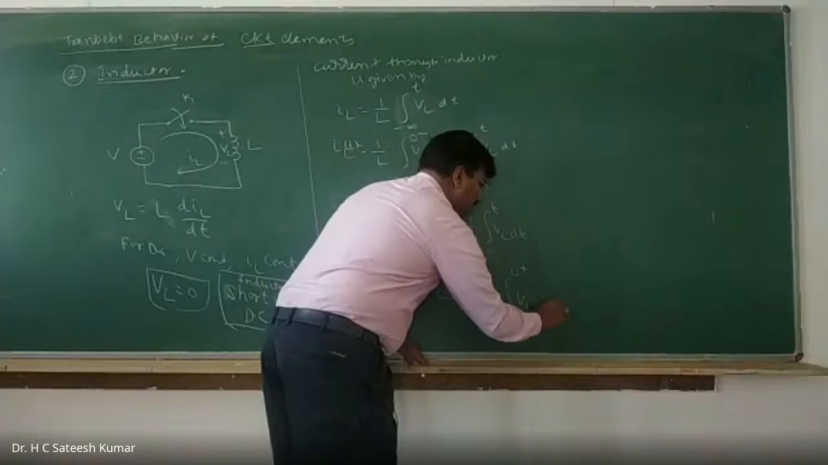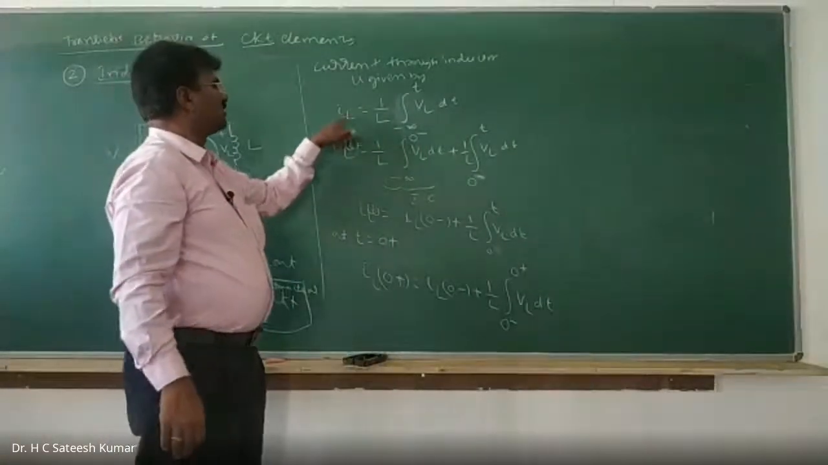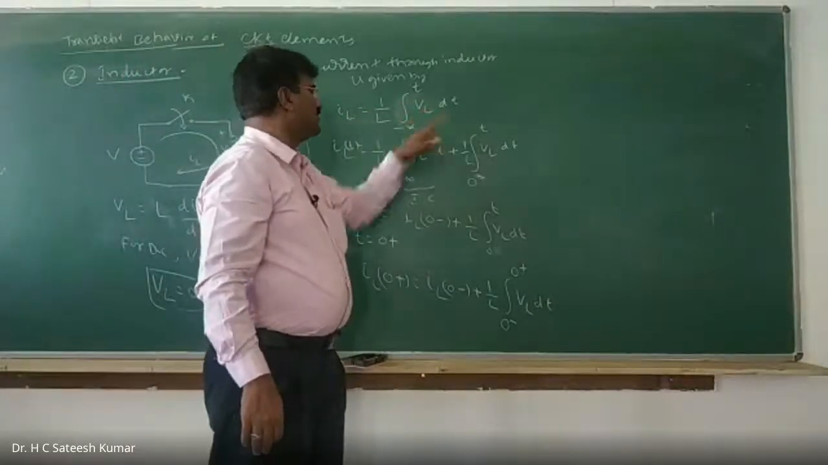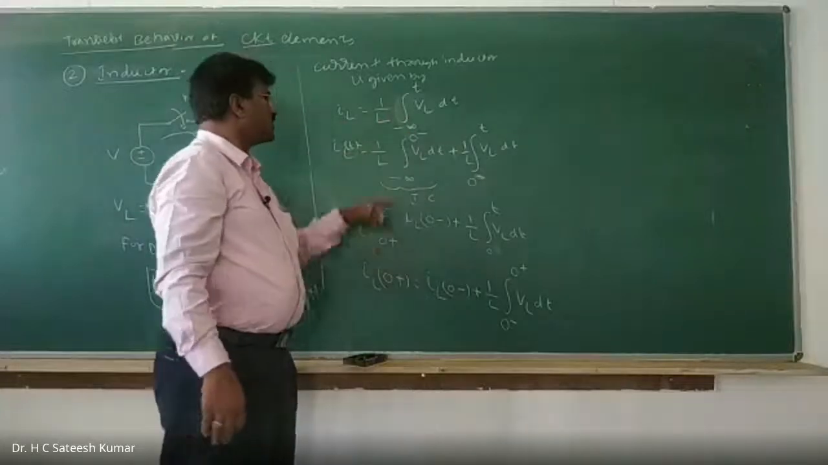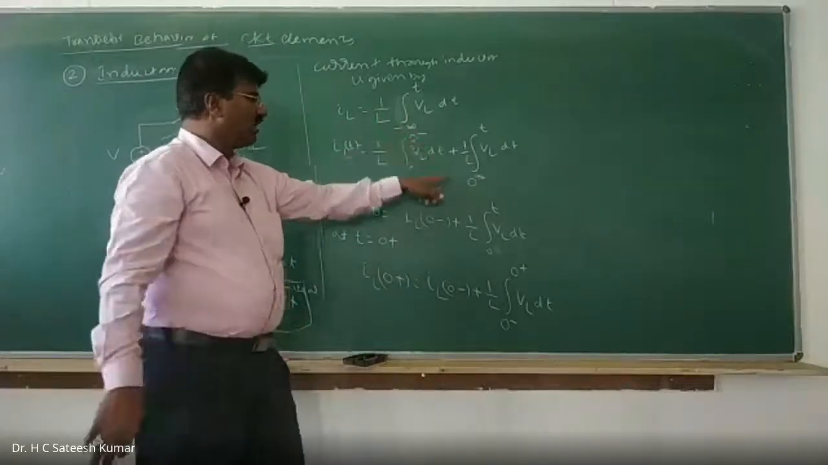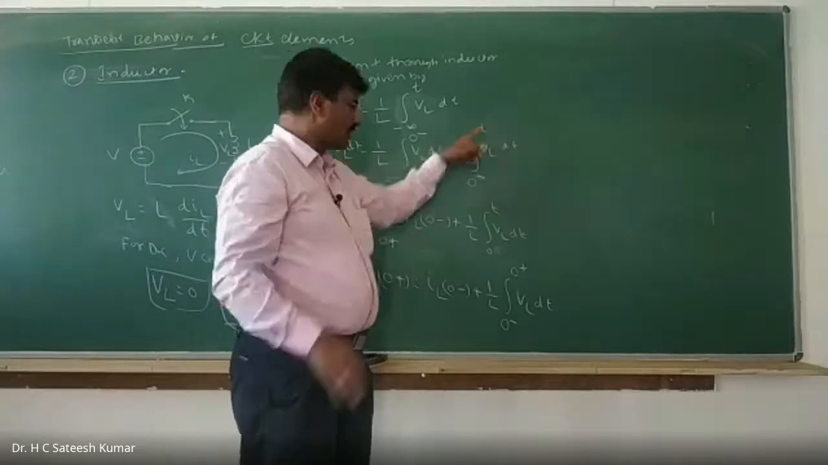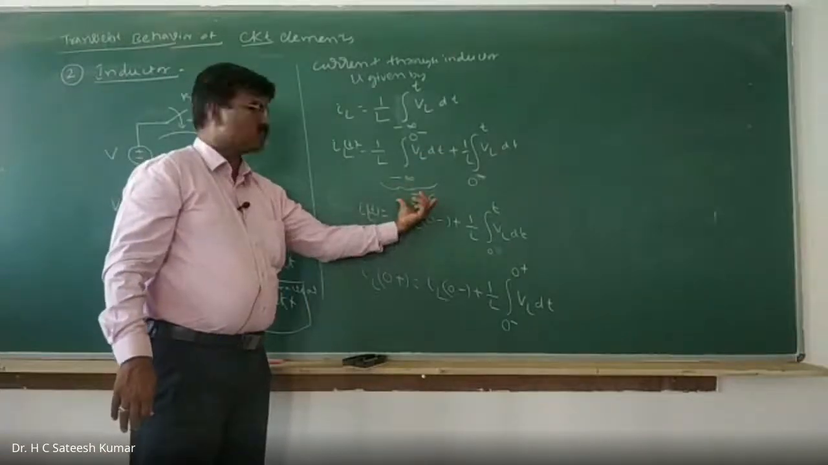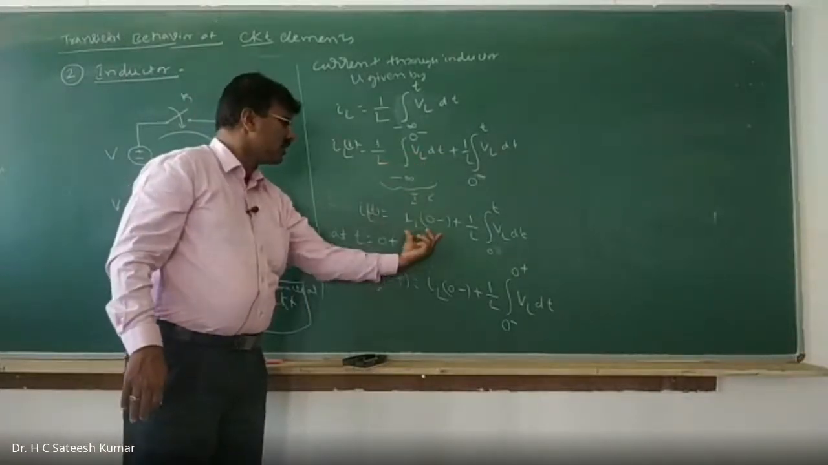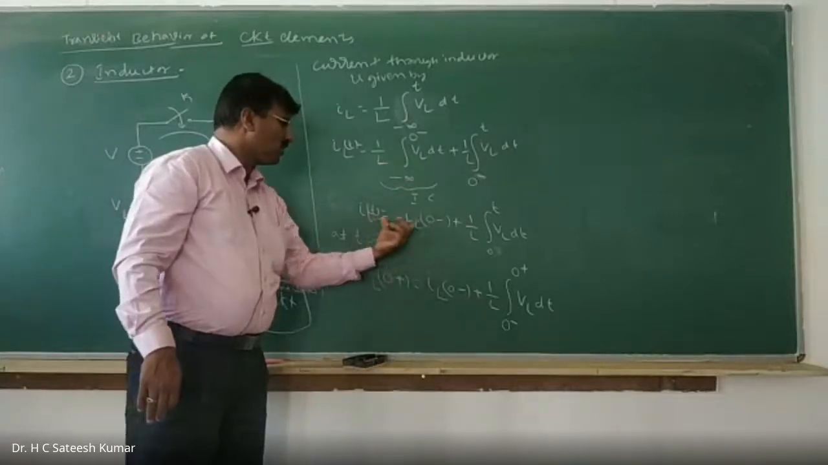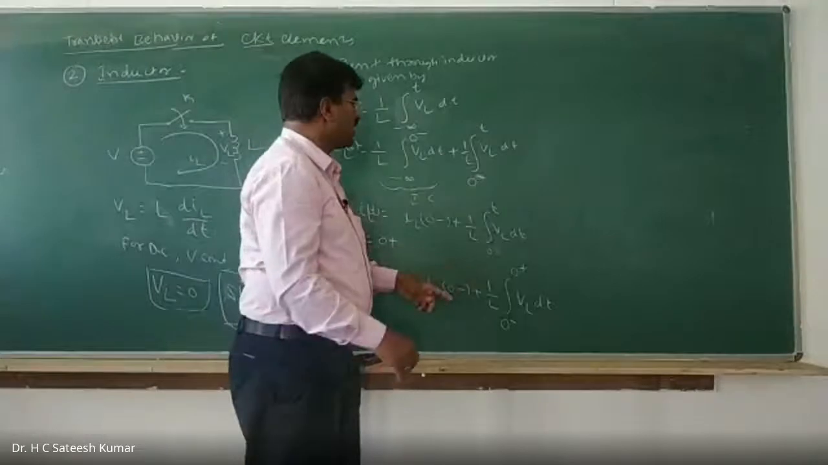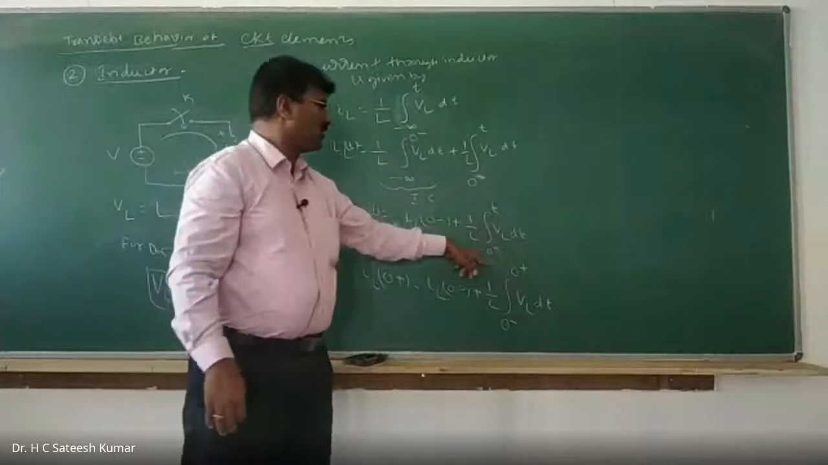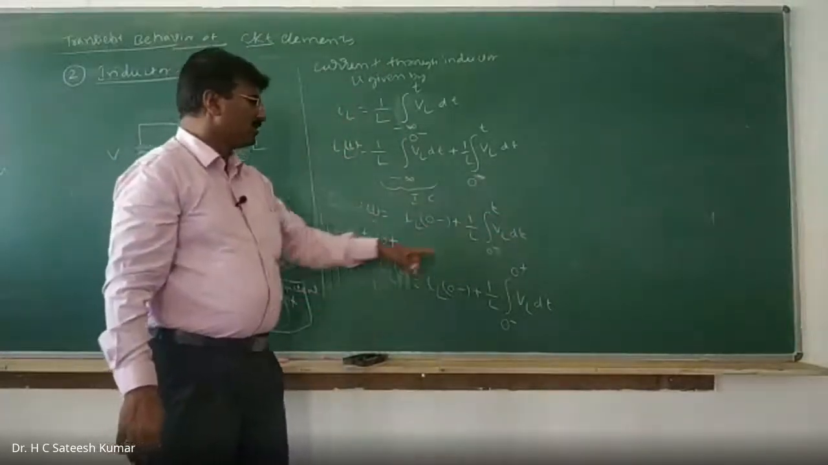Carefully observe that the current flowing through an inductor is the integration from minus infinity to t of VL dt. This can be split into minus infinity to 0 minus, which is before switching, and 0 minus to t, which is after switching. Before switching, we call it the initial condition, the initial current, IL of 0 minus. So IL is equal to IL of 0 minus plus 1 by L into the integration from 0 minus to t of VL dt.